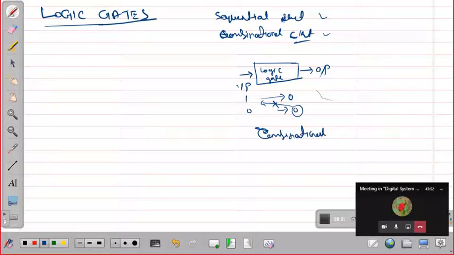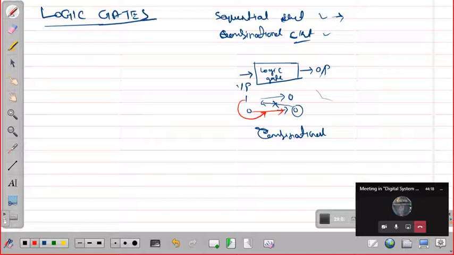Okay, but in sequential what will happen? Suppose here if you give 0 here, what will be the output? That will be dependent upon this one and this one. So the previous input and the current, the output will be dependent upon what input we have given in the previous time.